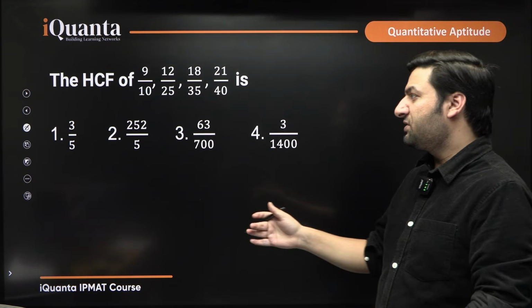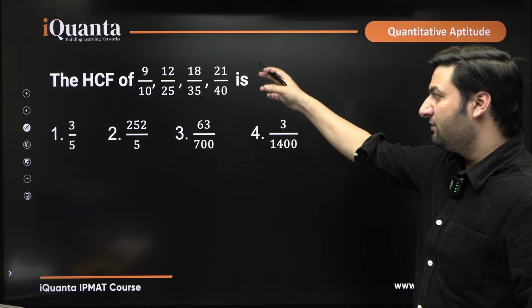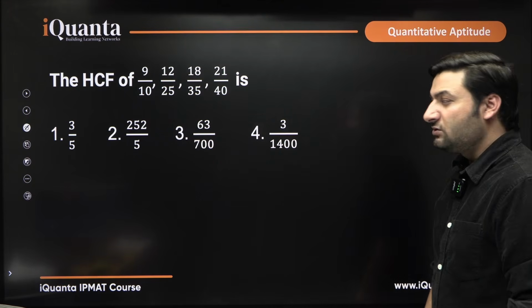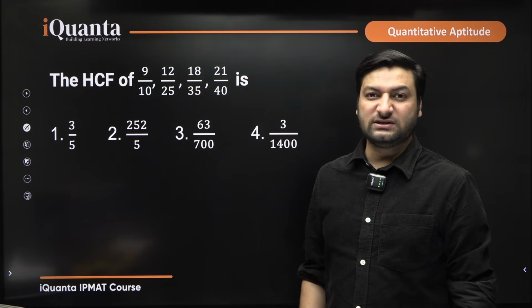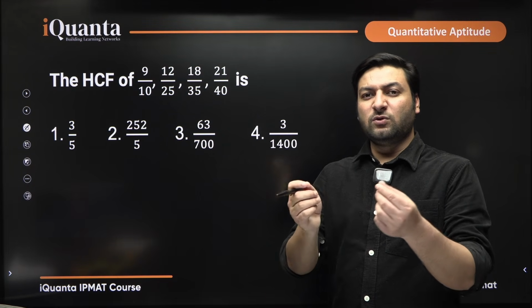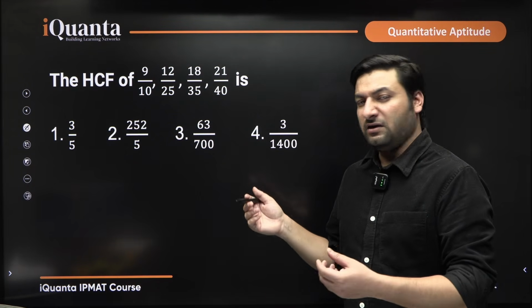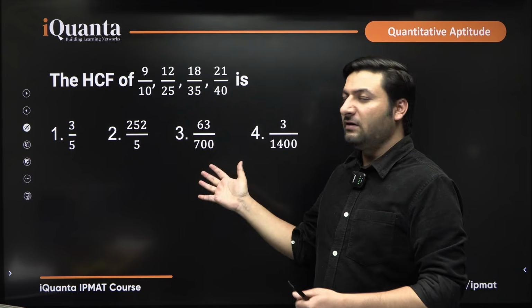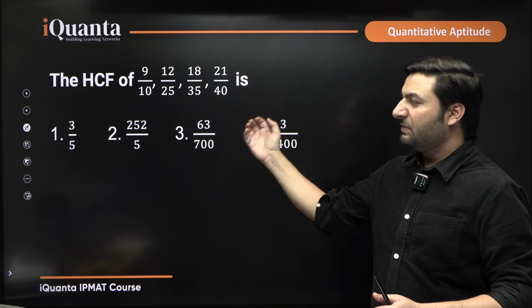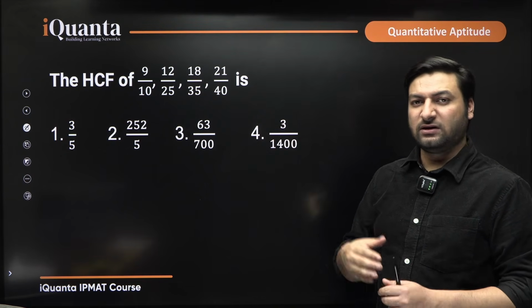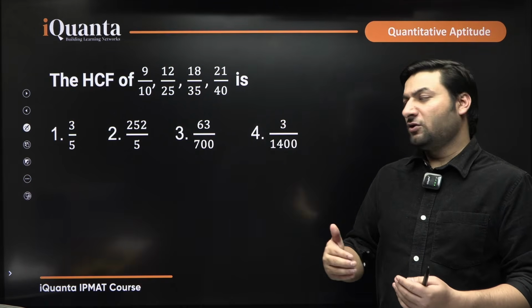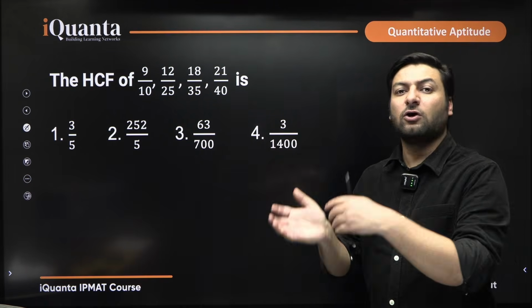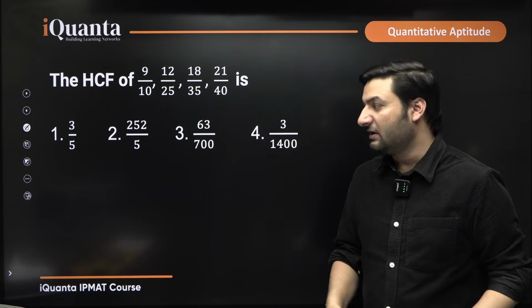Let's talk about this question now: the HCF of 9 by 10, 12 by 25, 18 by 35, 21 by 40. Such questions usually come in Rohtak and JIPMAT, okay. As I said, I am focusing on this series so that wherever you have some concepts here and there and you tend to forget them, we will bring them all into these questions. As you keep solving 5, 10 questions every day, you are not just solving the questions, you are also recalling all the concepts that you have done earlier and might forget, okay.